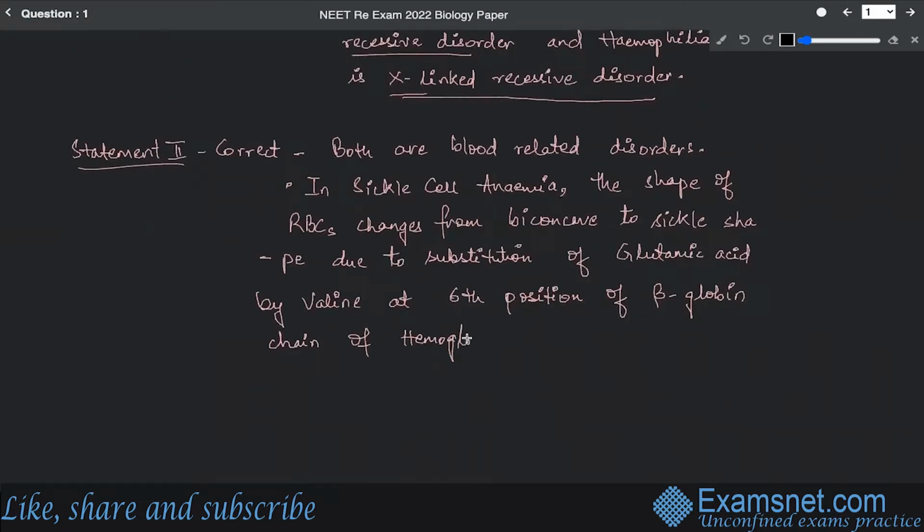Because of this reason, the shape changes.